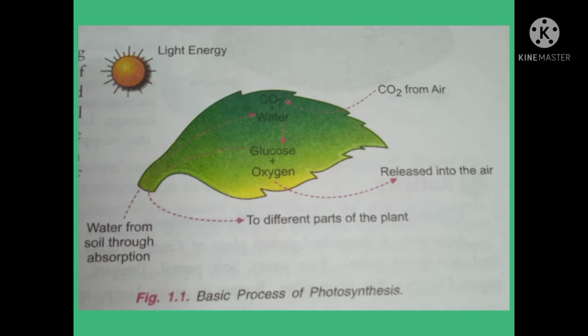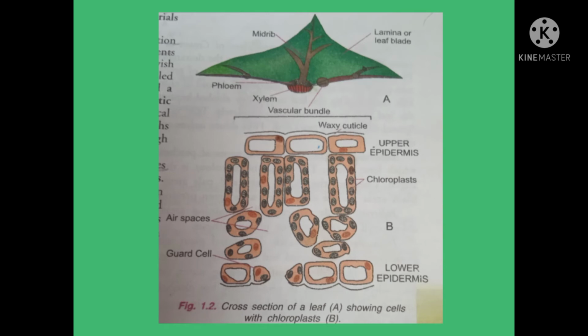The next requirement is chlorophyll. Plants possess pigment molecules for absorption of light energy. These are photosynthetic pigments, green chlorophylls. Photosynthetic pigment occurs in green colored cell organelles called chloroplasts. Chloroplasts are also the sites of photosynthesis. In a cross section of a leaf, chloroplasts are found as green dots in the palisade and spongy cells of the mesophyll.